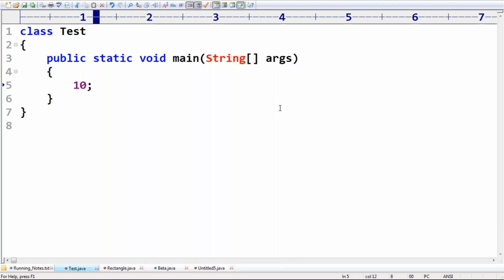Invalid. Suppose I'm creating a new student. I'm creating an object, but you are not assigning it to a reference variable. You are not passing it as an argument somewhere else. That's why, 100% sure, this one is invalid. Getting it? I hope everyone is in a position to understand these things, right? Okay. Next.